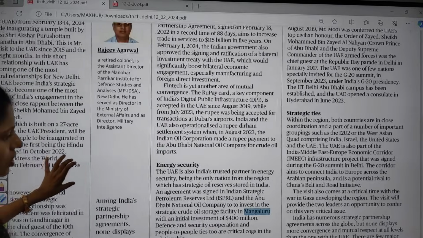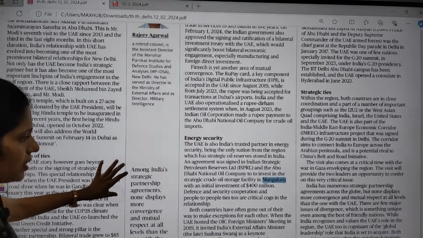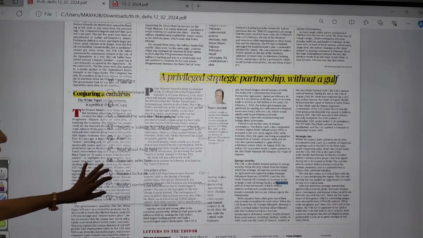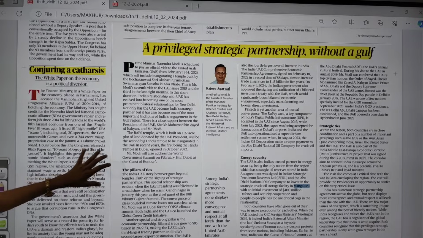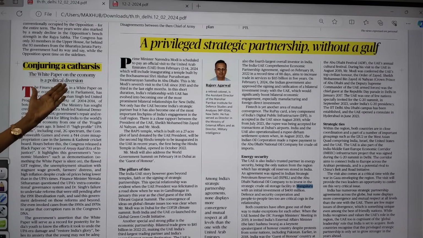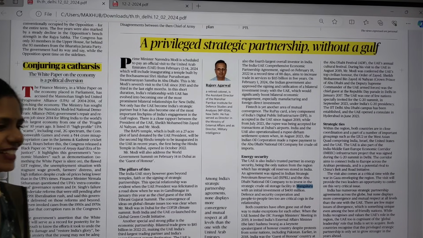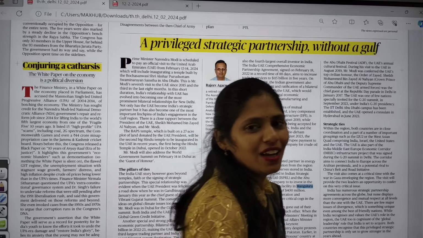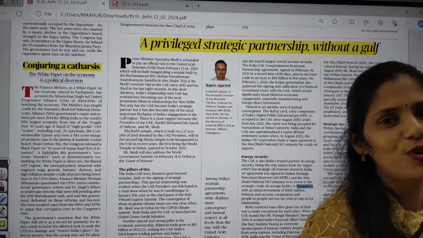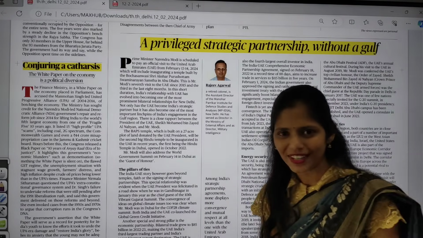Clear? So these are very, very important things which are given in this article. Let me zoom in. Yeah, next topic is about the white paper on economy. So this interim budget is special, because we are going to have Lok Sabha elections in 2024.